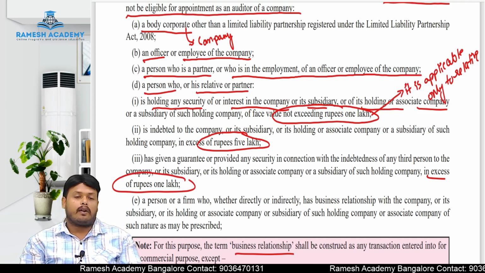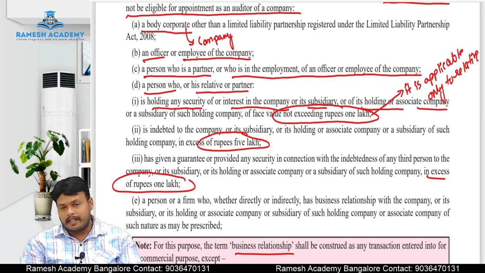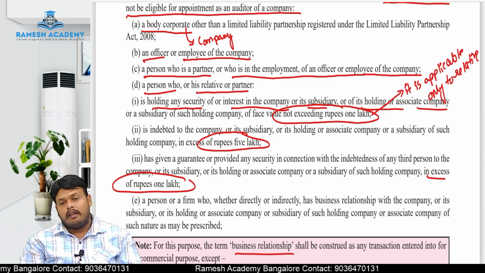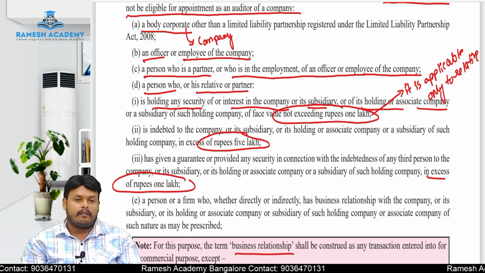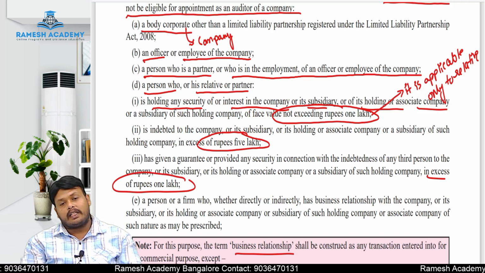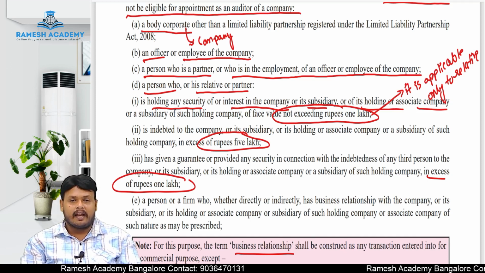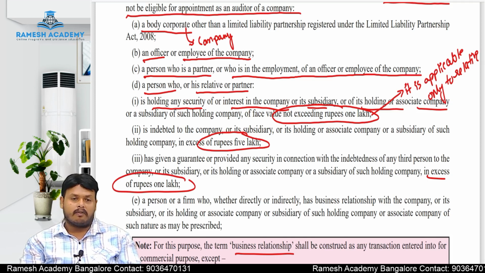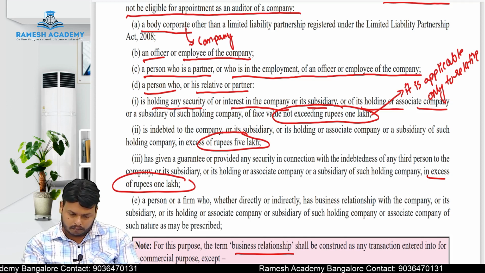A is a chartered accountant holding certificate of practice. He got an opportunity of an audit for XYZ Limited. X is a partner of A. Then in that case, A is disqualified to act as an auditor for that XYZ Limited. Why? In that XYZ Limited company, X is a partner of whom? A. That is the reason again independence will get compromised. For that reason, A is disqualified to act as an auditor when a person is a relative or a partner.